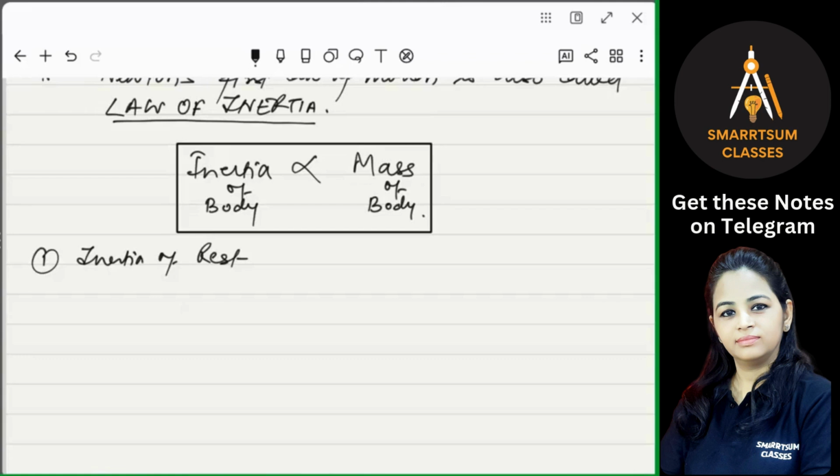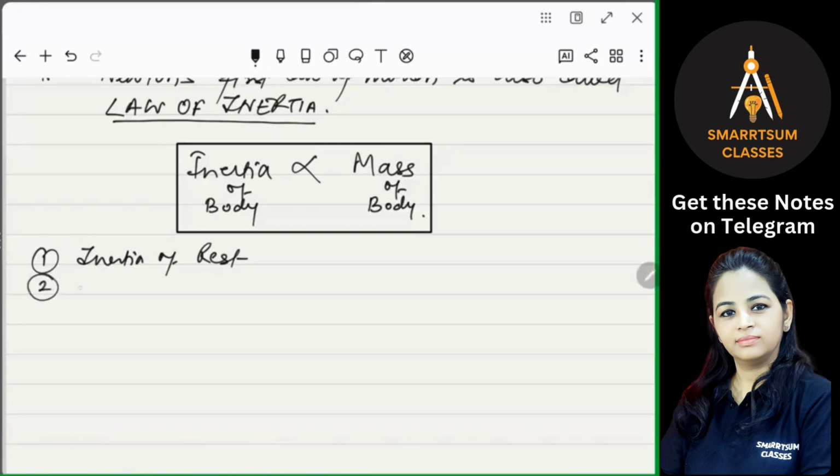Suppose when a bus suddenly starts moving forward, then the passenger in the bus falls backward, right? Why? Because we want to be at rest, because we were in that position. The carpet is beaten with a stick to remove the dust particles. So what will happen when we beat the carpet? The carpet moves, but the dust particles are at rest. They want to stay in that position only, and that's why the dust gets separated. Similarly, when a tree is vigorously shaken, some of the leaves fall from the tree. So these are all examples of inertia of rest.